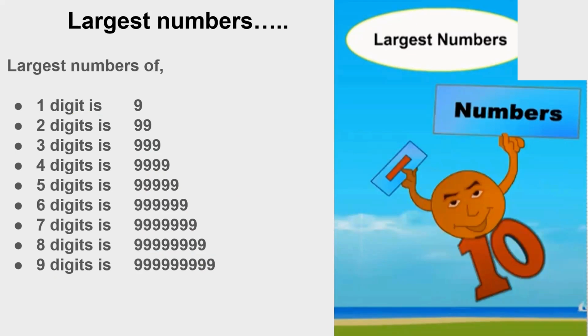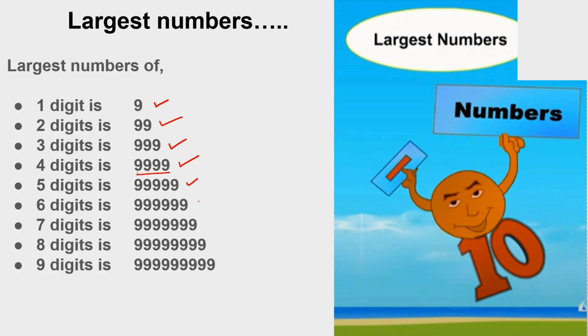Now the same thing we have already discussed for the largest number. What is the largest 1-digit number? 9. Largest 2-digit number? 99, repeat 9. Largest 3-digit number? 999. Largest 4-digit number?